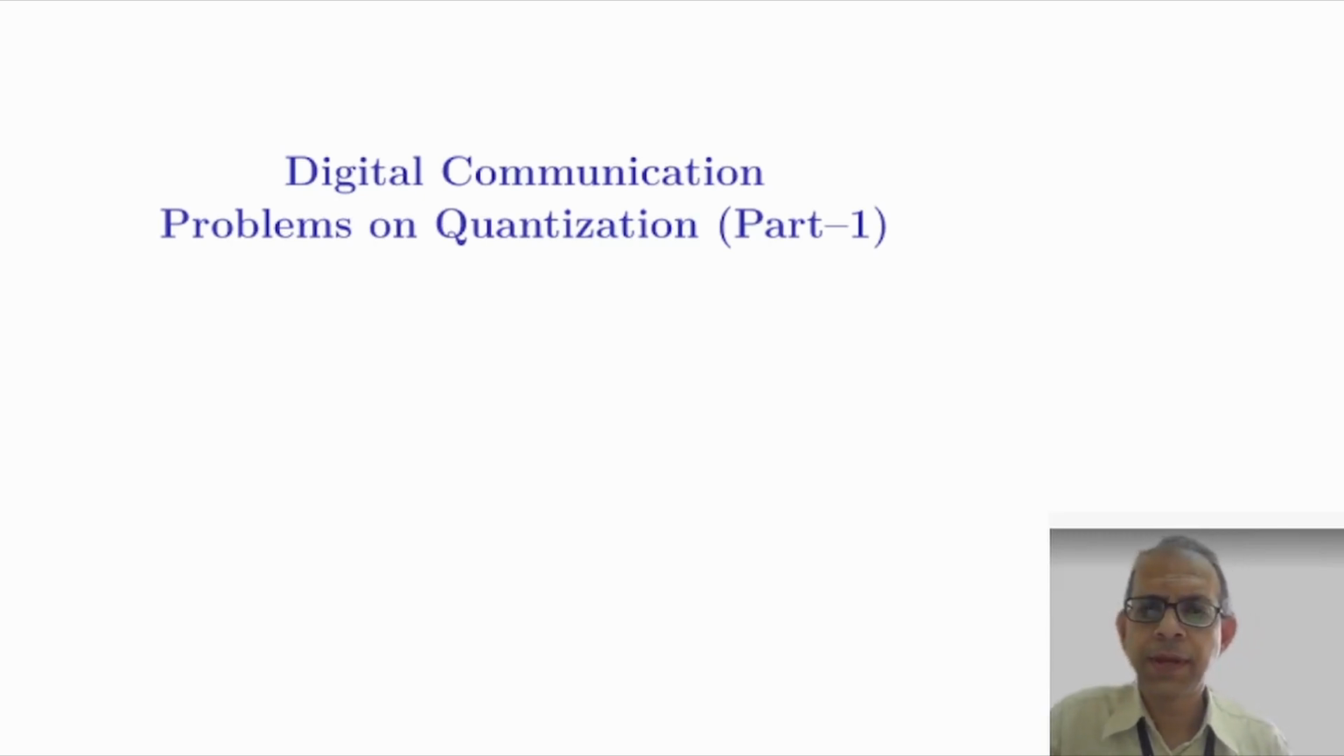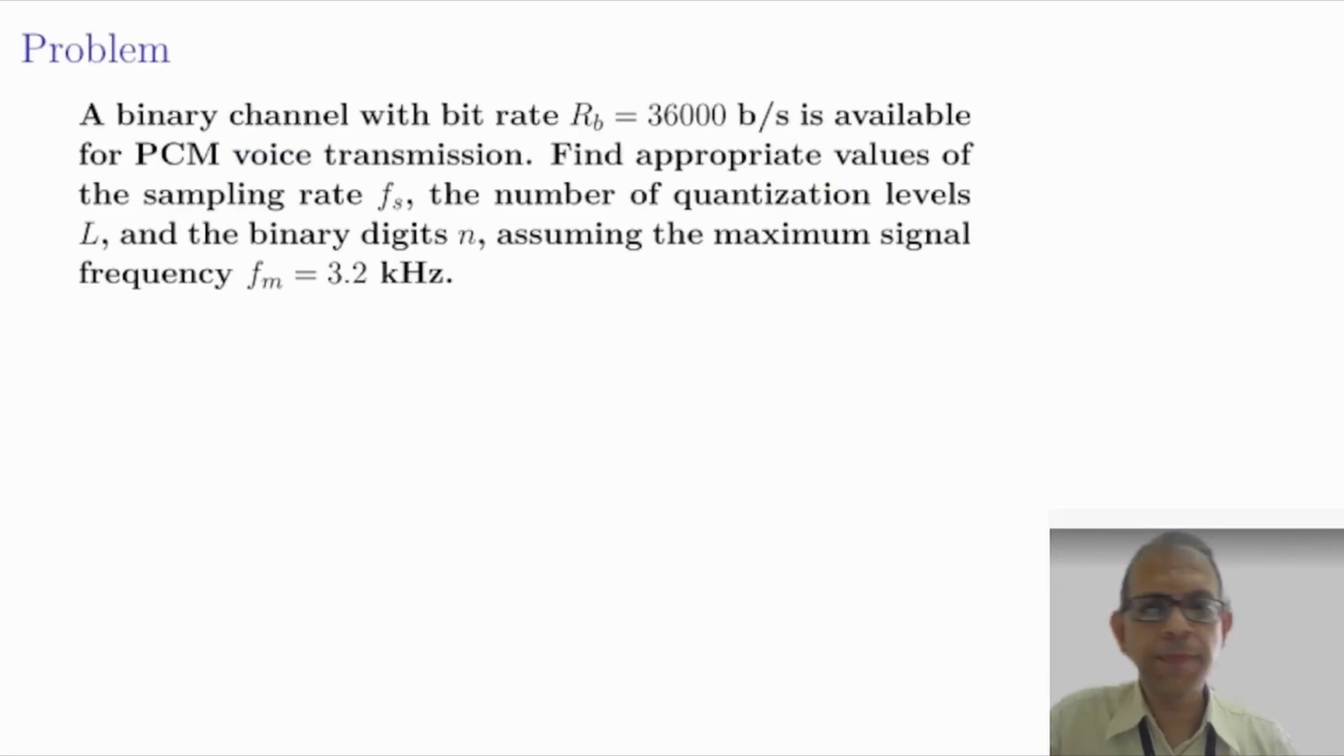Hello friends, let's solve a problem on quantization. The problem statement is as follows. A binary channel with bit rate RB equal to 36,000 bits per second is available for PCM voice transmission. Find appropriate values of the sampling rate Fs, the number of quantization levels L, and the binary digits N, assuming the maximum signal frequency FM to be equal to 3.2 kilohertz.